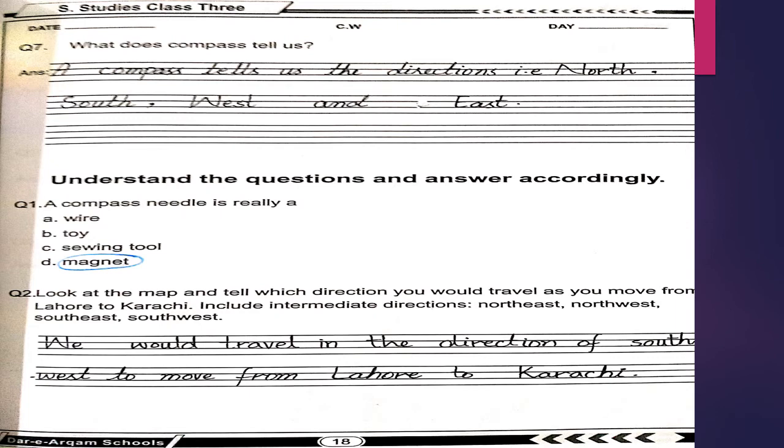Next is, understand the questions and answer accordingly. Number 1 is, a compass needle is really a option A wire, option B toy, option C sewing tool, and option D magnet. So your right answer is magnet, option D. Question number 2 is, look at the map and tell which direction you would travel as you move from Lahore to Karachi. Include intermediate directions: northeast, northwest, southeast, southwest. And your answer is, we would travel in the direction of southwest to move from Lahore to Karachi. Southwest.